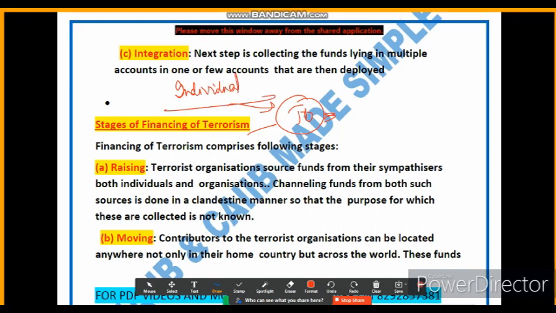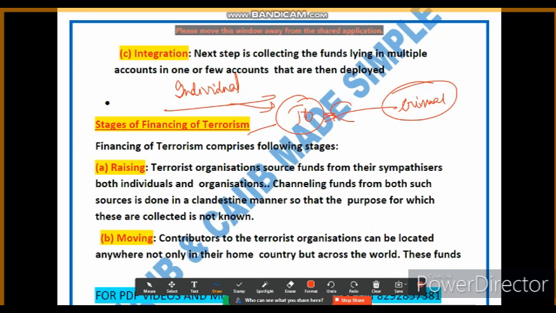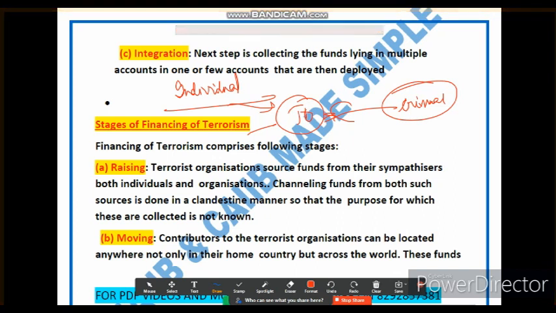Individuals supporting them may share their extremist ideology, or they may receive funding from criminal networks involved in illegal activities like drug trafficking. So these criminal organizations and individuals support the terrorist organization. This is called raising. The second step is called moving.